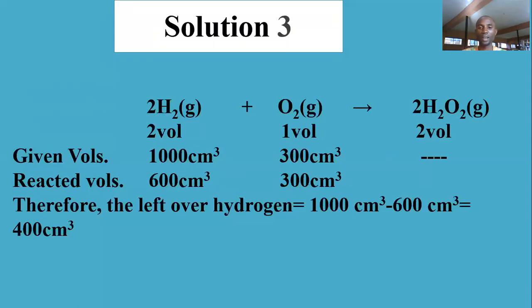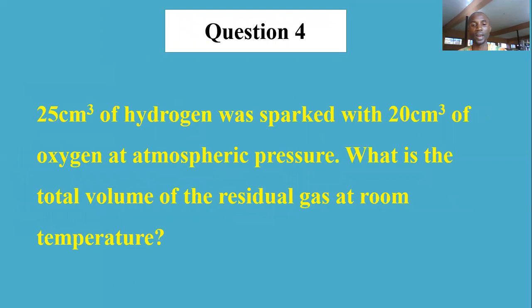Let's also take another question. Now look at this question carefully. 25 cm cube of hydrogen was packed with 20 cm cube of oxygen at atmospheric pressure. What is the total volume of the residual gas at room temperature?